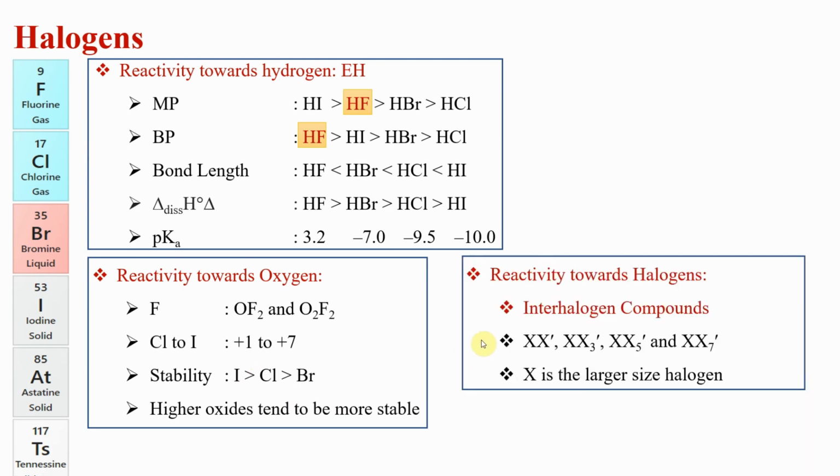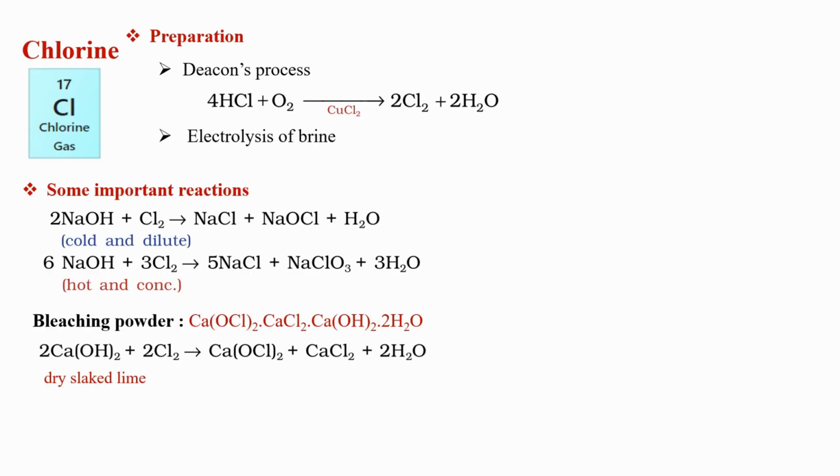For Fajan's rule. Reactivity towards halogens, because we are talking about a halogen reacting with a halogen, will give you interhalogen compounds. Here X and X prime are two different halogens. Be very careful here. X is the larger size halogen. That is the central atom. We have seen this in chemical bonding. Larger atom, less electronegative, is the central atom in general. We will see this in the last slide actually. We will study a little bit of interhalogen compounds. The second member is the most important one here, chlorine.